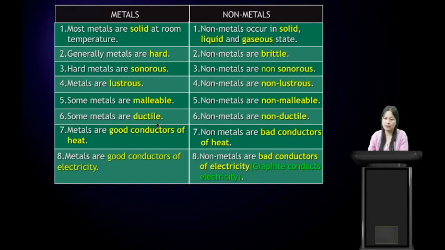So this leads us to the 8th physical property of metals and non-metals. Metals are good conductors of electricity, whereas non-metals are bad conductors of electricity, except for graphite, which is a non-metal which conducts electricity. So far in today's class, we have discussed the 8 physical properties of metals and non-metals.